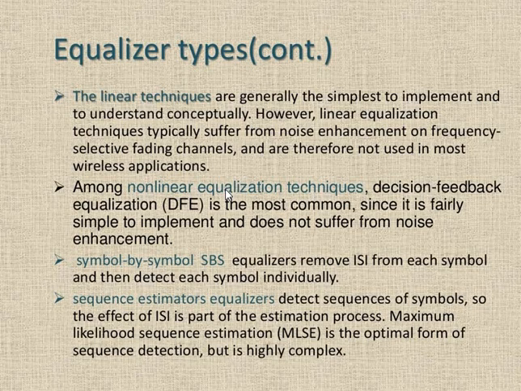Among the equalizer types, the linear types are generally the simplest to implement and understand conceptually. However, linear equalization techniques typically suffer from noise enhancement on frequency selective fading channels and are not used for most wireless applications. Among non-linear equalization techniques, decision feedback is the most common, since it is fairly simple to implement and does not suffer from noise enhancement. A symbol by symbol equalizer removes the ISI from each symbol and detects each symbol individually. Sequence estimator equalizers detect the sequence of symbols, so the effect of ISI is a part of the estimation process.